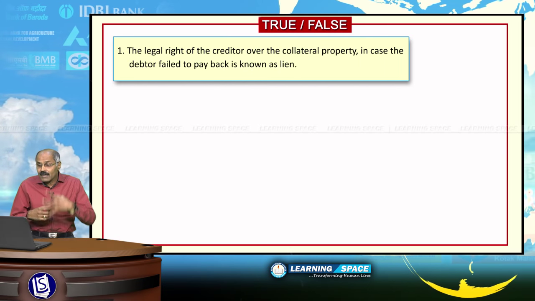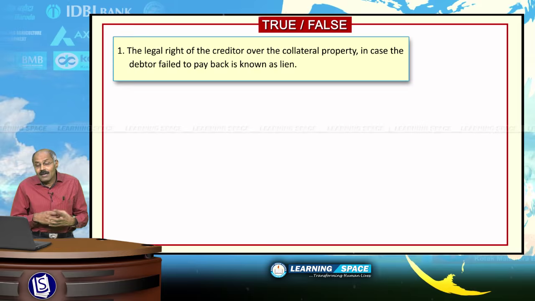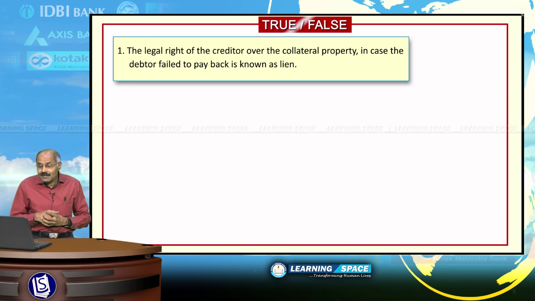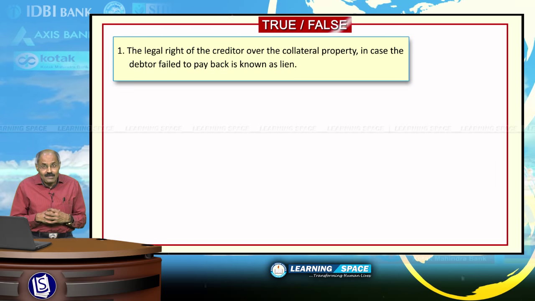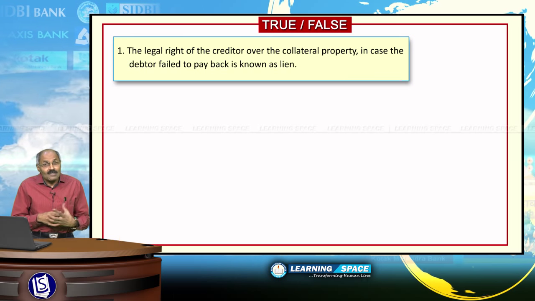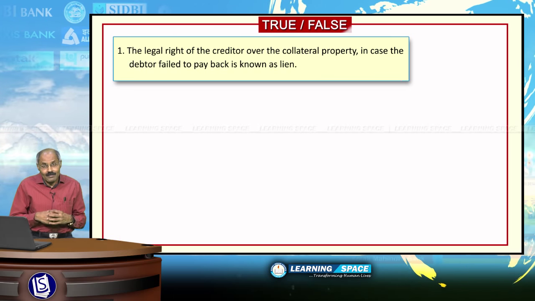The legal right of the creditor over the collateral property in case the debtor failed to pay back is known as lien, right? L-I-E-N, that is lien. What is meant by lien? Look into this sentence: the legal right of the creditor.